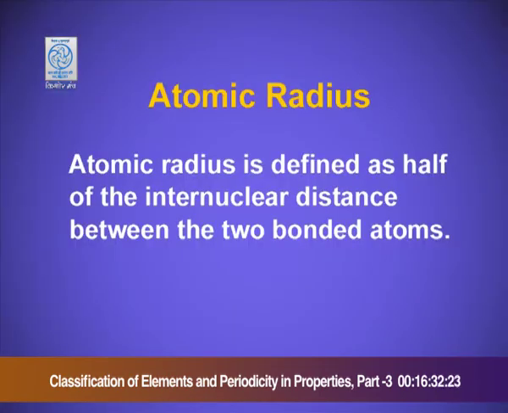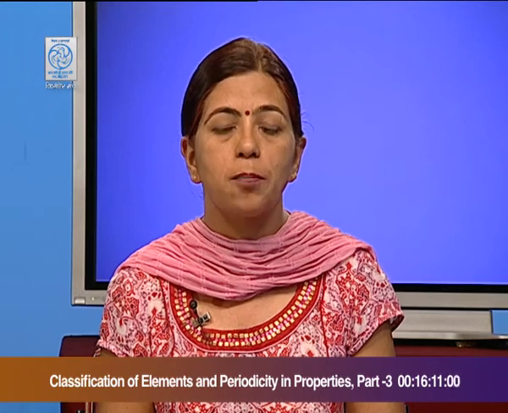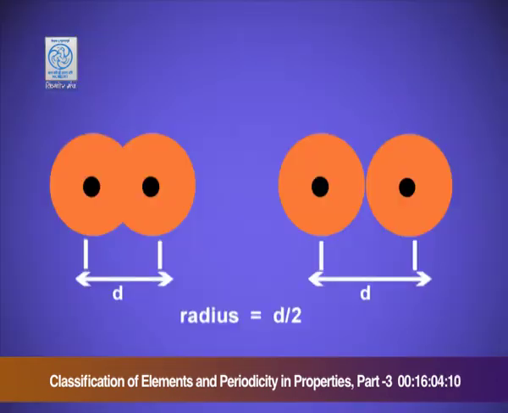Atomic radius is defined as half of the internuclear distance between the two bonded atoms. Now, the atoms can be bonded through a covalent bond or through an ionic bond, or it can be a metal. When it is covalently bonded, we say it is a covalent radius, and when it is a metal, we say a metallic radius.